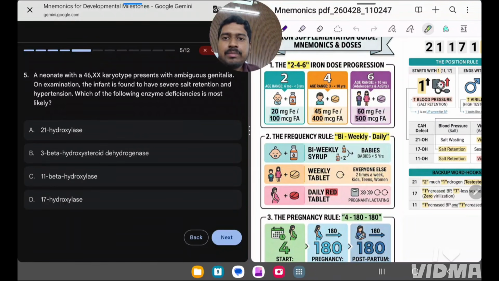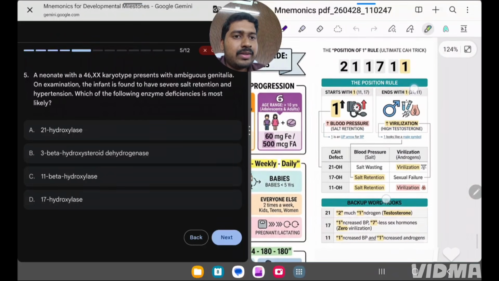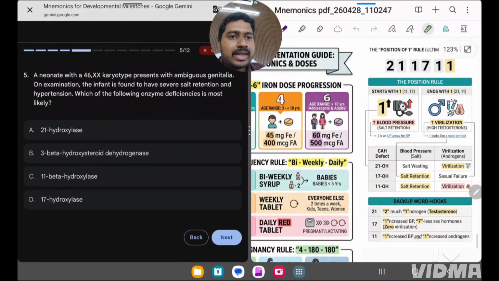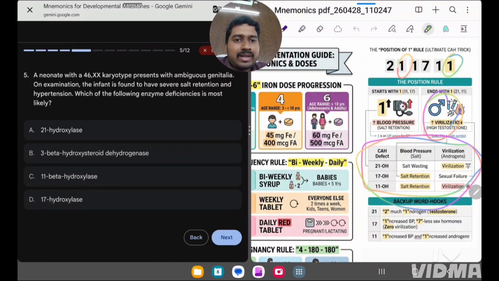Next question is based on congenital adrenal hyperplasia. So you can see over here there is a mnemonic, that there are 3 enzyme deficiencies. You know that there is 21 hydroxylase, there is 17 hydroxylase, and there is 11 beta hydroxylase. So it's very easy to remember. Whichever starts with 1, okay, that is 17 and 11, they have salt retention, so there is increased blood pressure. Whichever ends with 1, that is 21 and 11, they have virilization.